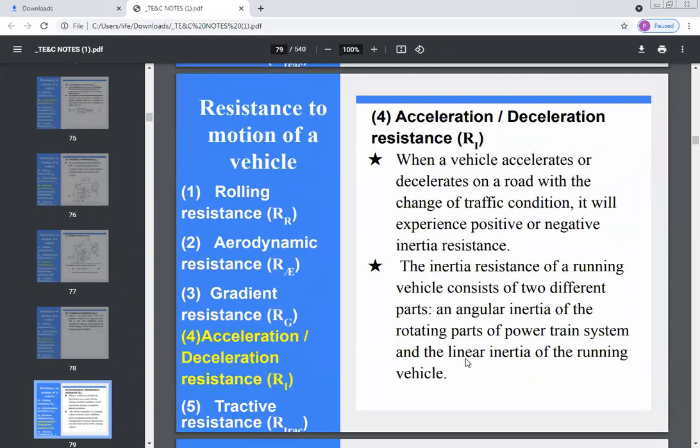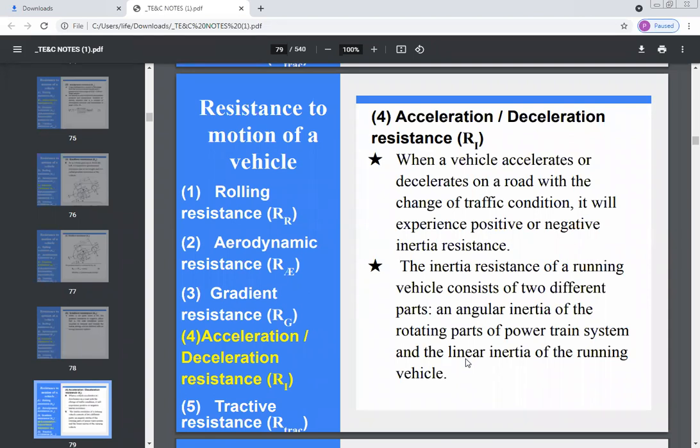The fourth type of resistance experienced by the vehicle is acceleration or deceleration resistance, RI. So whenever your vehicle accelerates or decelerates, the vehicle experiences the positive or negative inertia resistance.